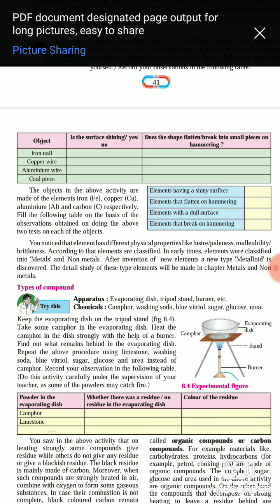Record the observation. अब क्या होगा? In the first beaker common salt easily dissolves in water. In the second beaker, where we have taken sawdust, it doesn't dissolve. So after filtration sawdust remains as a residue. And in the third beaker milk again mixes in water. So this is about mixtures.